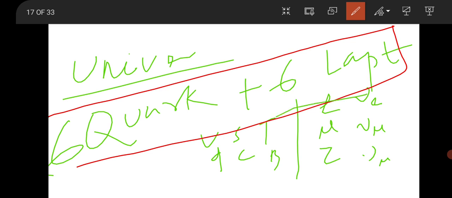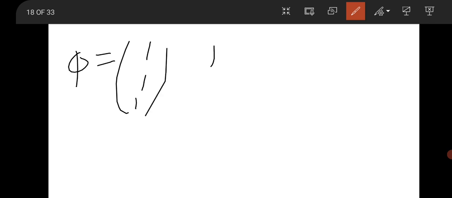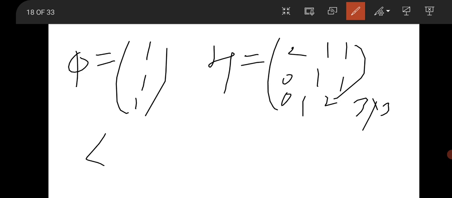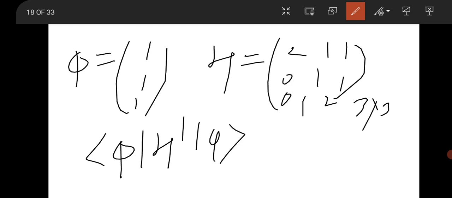The next question was from quantum mechanics. The question was like that: there is a state given, a phi state, something like 1 1 1, and there is a Hamiltonian also given, like a 3 by 3 matrix 2 1 1, 1 0 1, and you have to calculate phi H square phi. So this is very easy, you can do it.